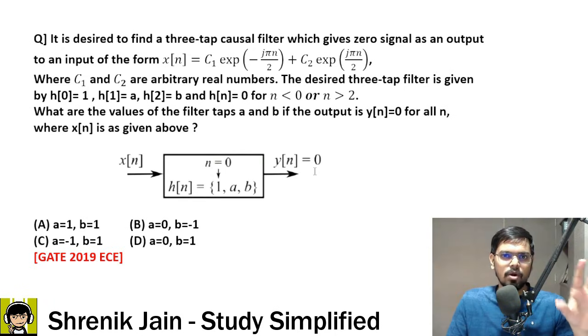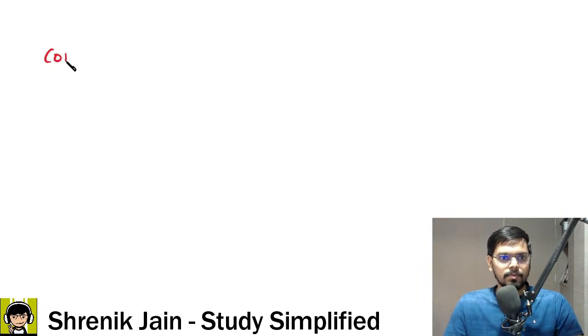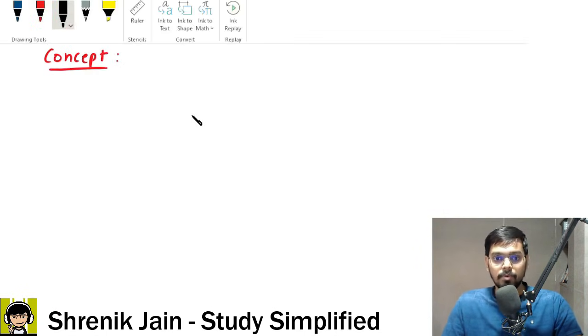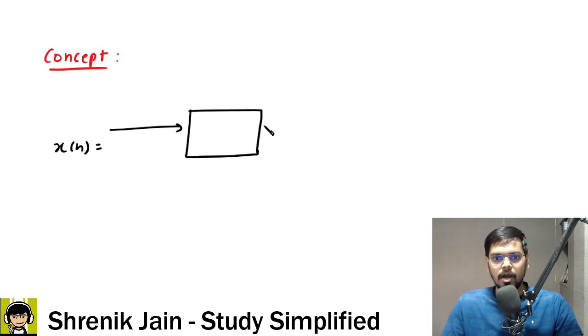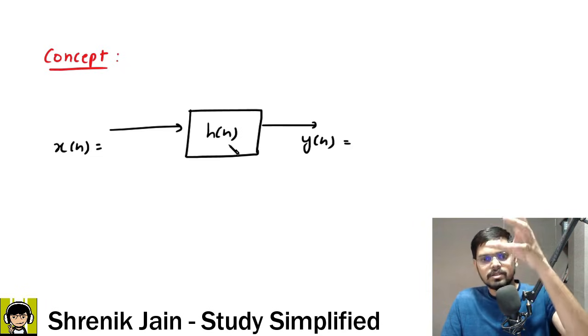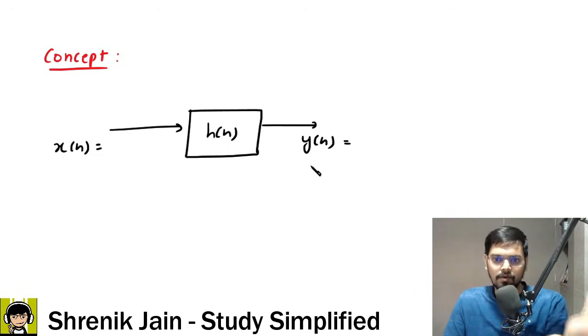I'm not saying that it is wrong, it is method 1 to solve the question, but then we have a faster approach as well. Method 1 I know that you are solving, but now let us see method 2. In method 2, the concept, please write it down because a lot of students do not study the concepts properly. This is the system. We are giving input x of n, we are getting output y of n, and here we have h of n. So h of n is a time domain signal, x of n is time domain, y of n is time domain. Therefore y of n is equal to x of n convolved with h of n.